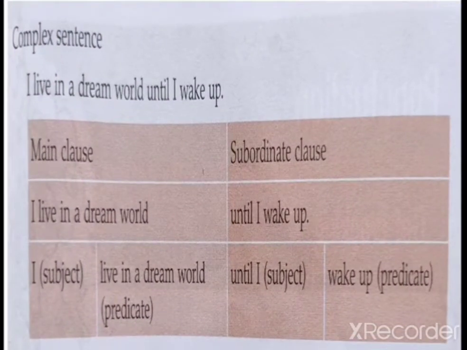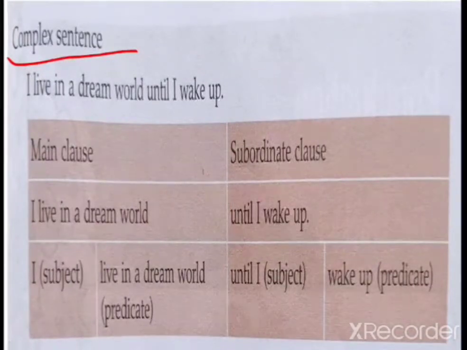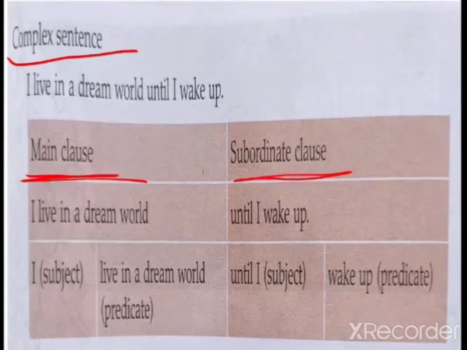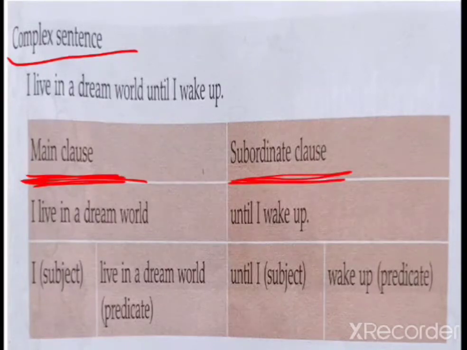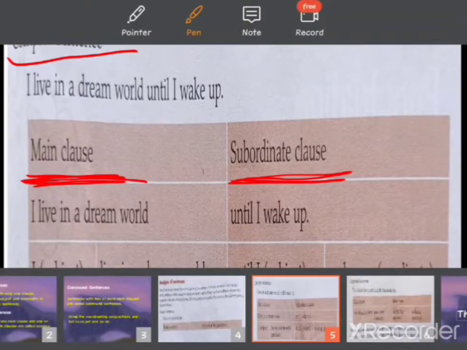Now look at how to analyze a complex sentence. Now, first of all, what is a complex sentence? In a complex sentence, a main clause will come and another subordinate clause will come. Main clause is an independent clause, subordinate clauses depend on a main clause.